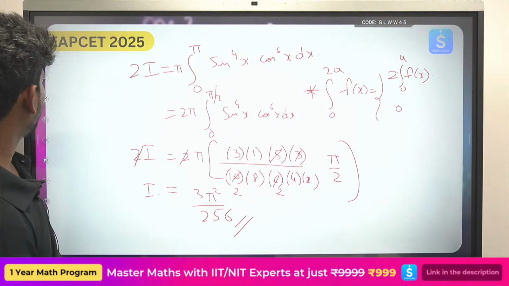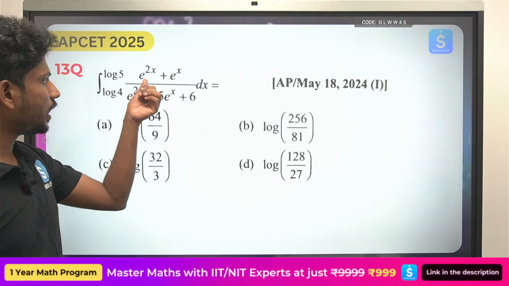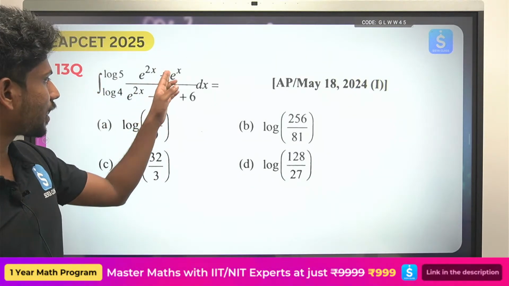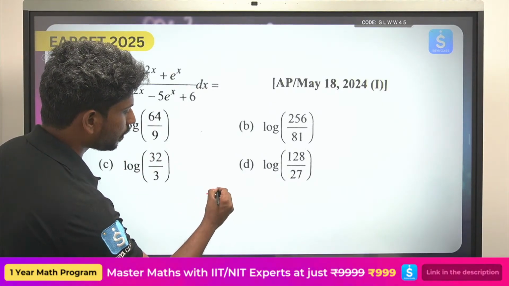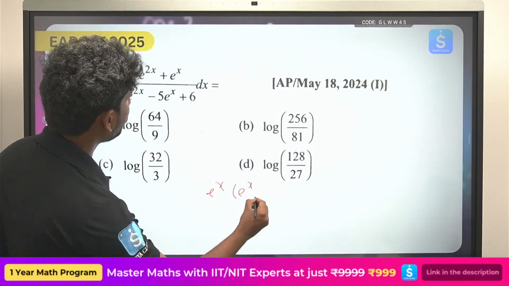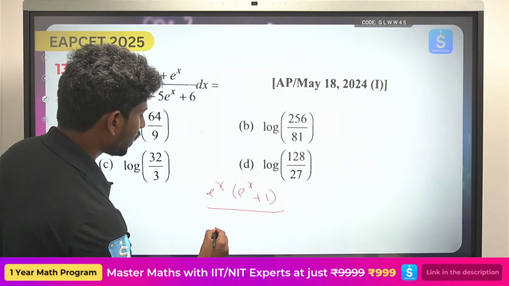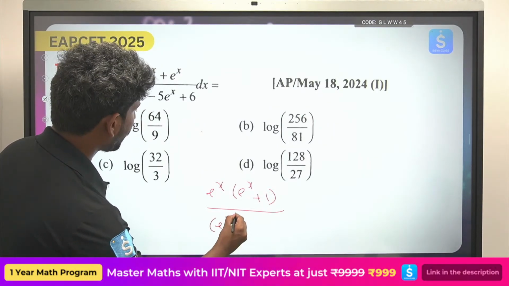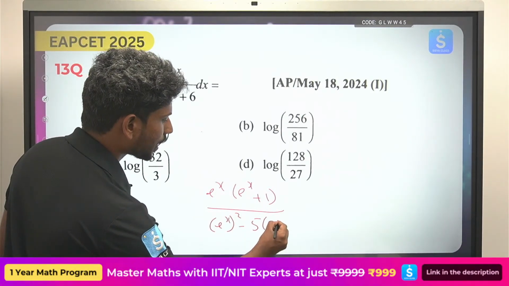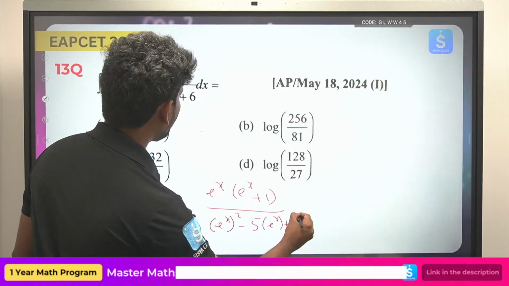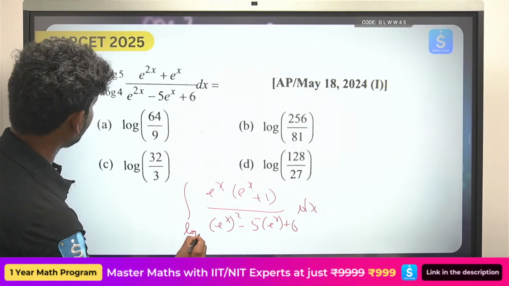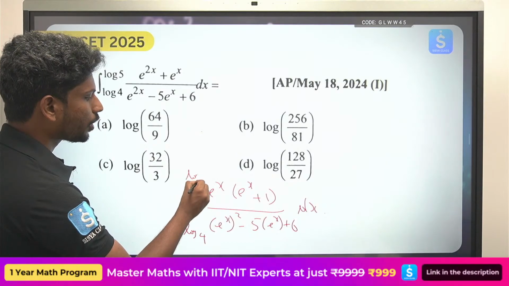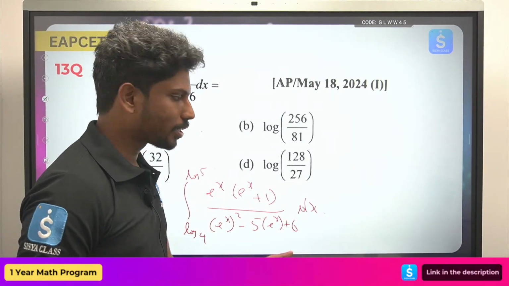Okay, next, integral e power 2x minus 5 e power x plus 6. Here what you do is directly take e power x common. So this can be written as e power x plus 1 by e power x, square minus 5 e power x plus 6 into dx. So I will tell you a small trick here, use the same trick and do it quickly. Log 4, log 5. What do you do? Take e power x equals t.